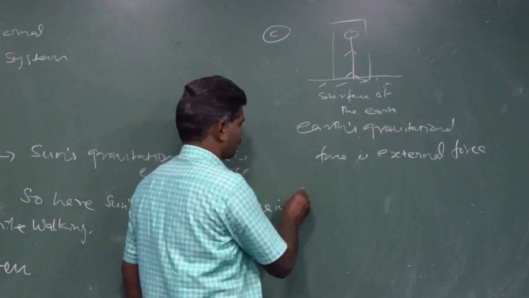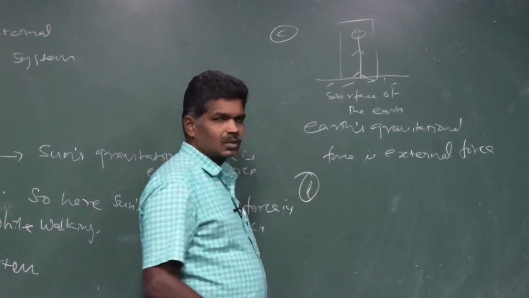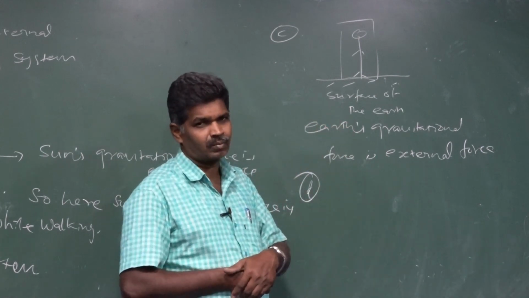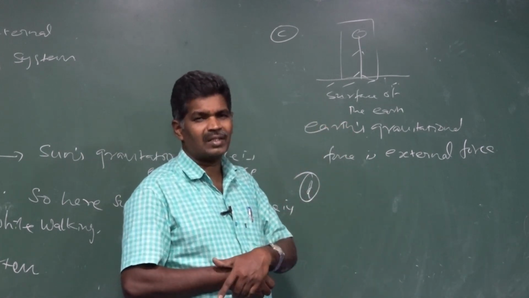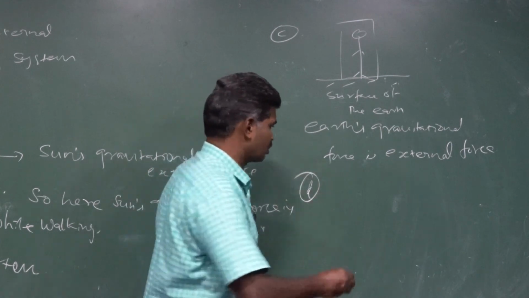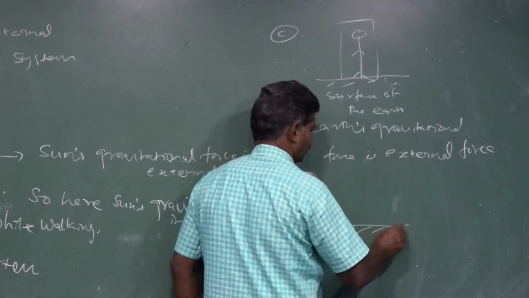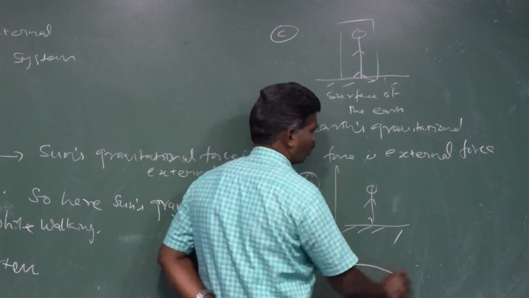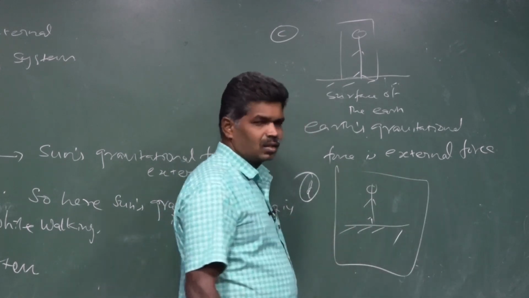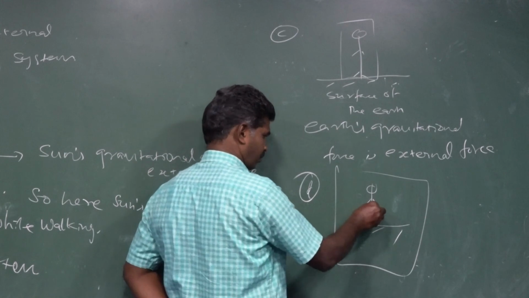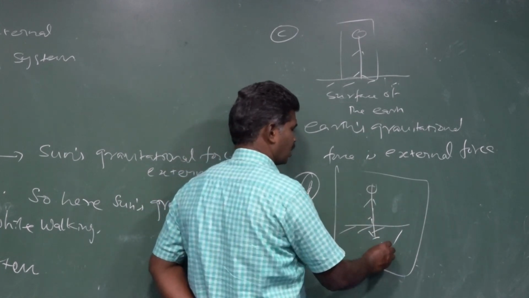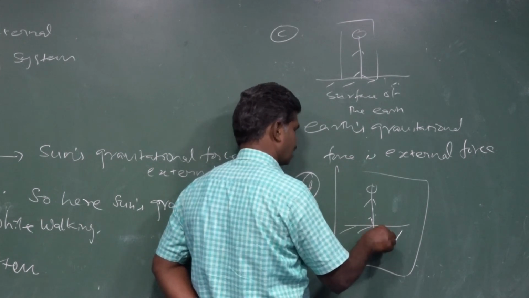For the fourth case, man and earth both are taken in one system, which means the earth's gravitational force is an internal force. For that we can take a surface of the earth. The man is walking on the surface. Totally, these two are one system, which means the man's weight acts on the surface of the earth and the gravitational force acts in a downward direction.